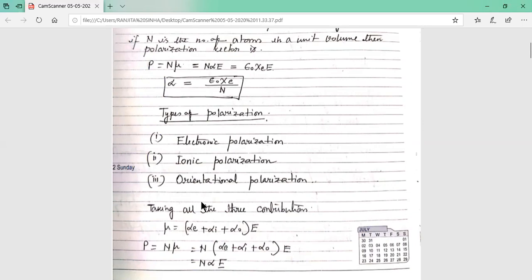The total polarizability is the sum of the electronic polarizability, ionic polarizability and orientational polarizability.